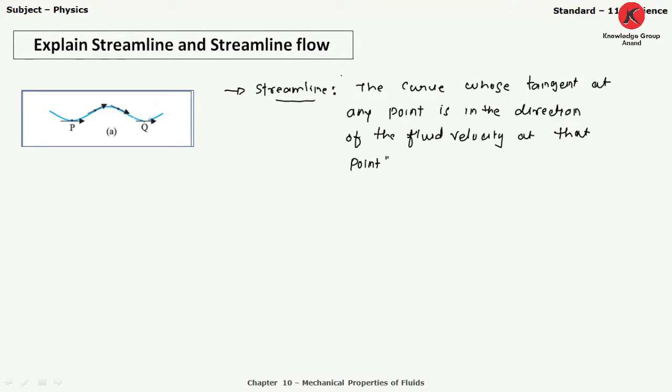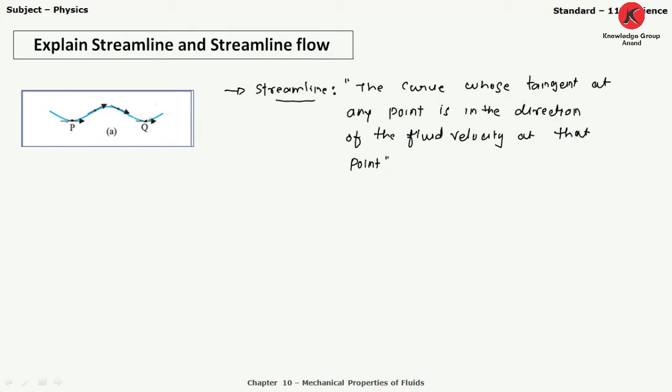This is the definition of streamline: the curve whose tangent at any point is in the direction of the fluid velocity at that point. So here we have considered 2 points, point P and point Q, right?